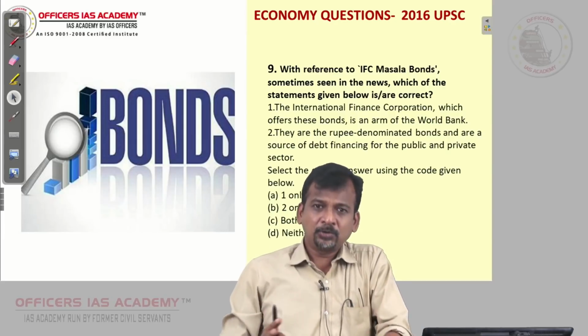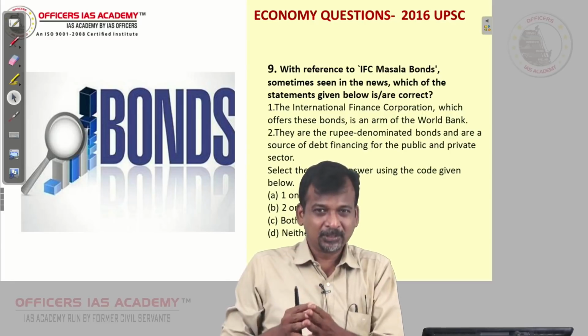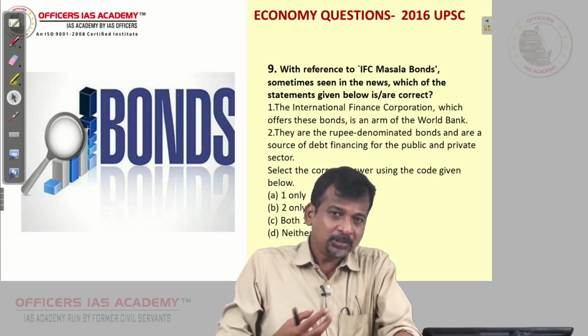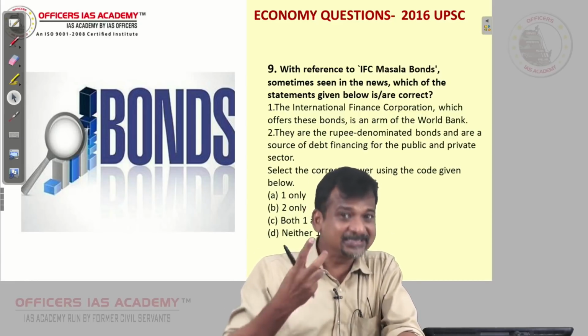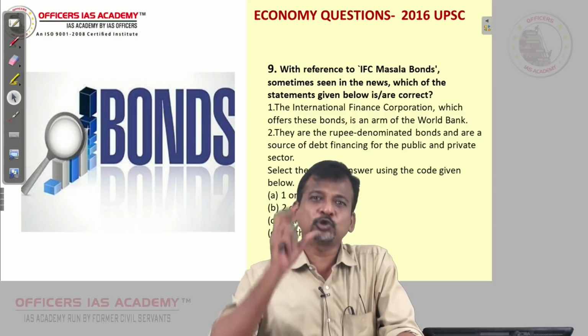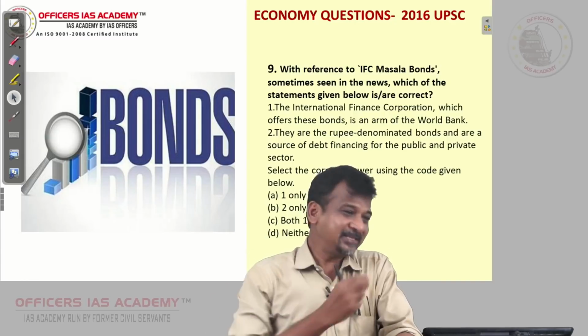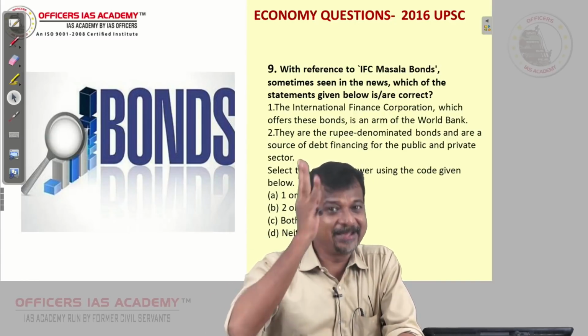Okay. Now, if Tata wants a loan, Mahindra wants a loan, money should come in, finance should come. So this International Finance Corporation used to help different countries raise that money. They used to sell bonds in other countries. Why this word masala? India means masala, that is the name they gave.